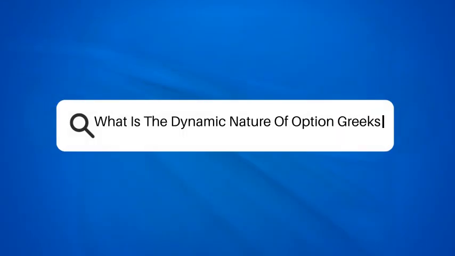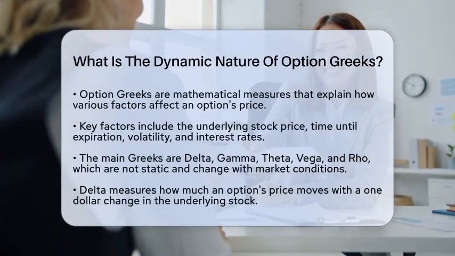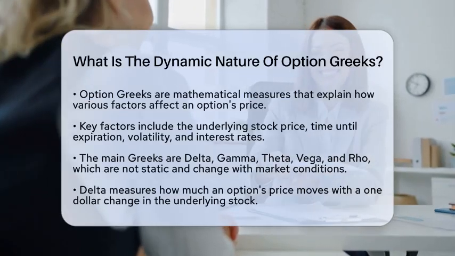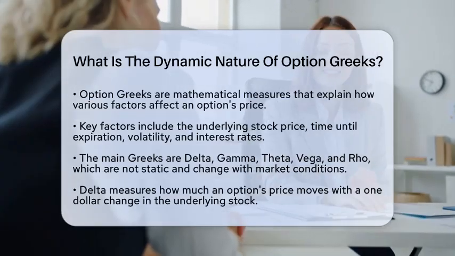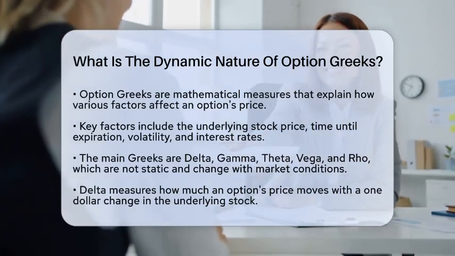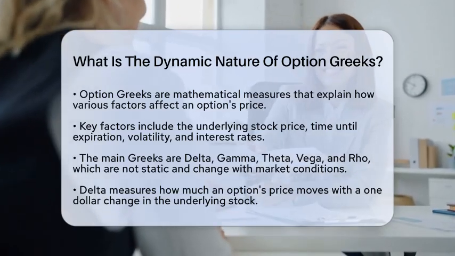What is the dynamic nature of option Greeks? Have you ever wondered how the price of an option can change so quickly? The answer lies in something called option Greeks. These are mathematical measures that show how different factors affect the price of an option. The main factors include the price of the underlying stock, time until expiration, volatility, and interest rates.